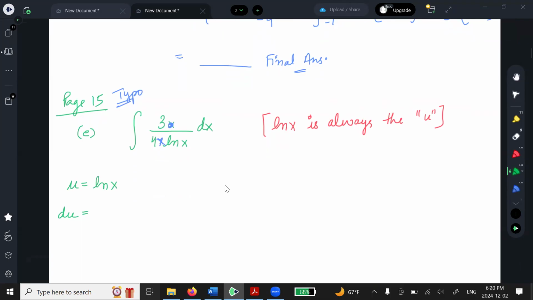So the integral of 1 over x is natural log, right? It goes vice versa. So try to remember at least one formula, then the other ones will follow, right? That's the opposite of differentiation. Okay, so I got that.